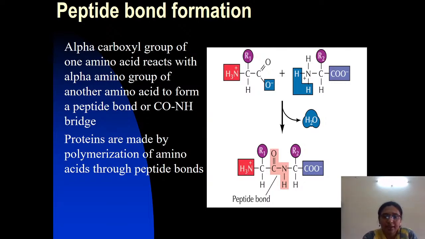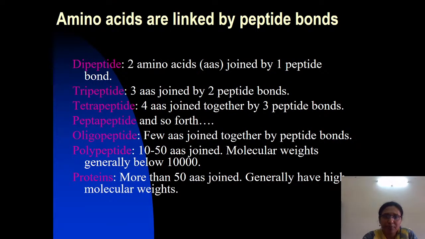Based on the number of amino acids joined by peptide bonds, we already know the result: a dipeptide if 2 amino acids are joined by one peptide bond, a tripeptide if 3 amino acids are joined by 2 peptide bonds, and so on. A tetrapeptide has 4 amino acids joined by 3 peptide bonds. Oligopeptides result when a few amino acids are joined together. More than 10 and up to 50 amino acids result in the formation of polypeptides. And if more than 50 amino acids are joined, they result in the formation of a protein. So that is about the peptide bonds.